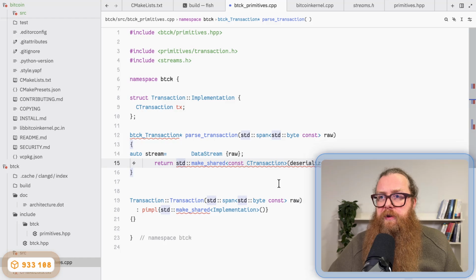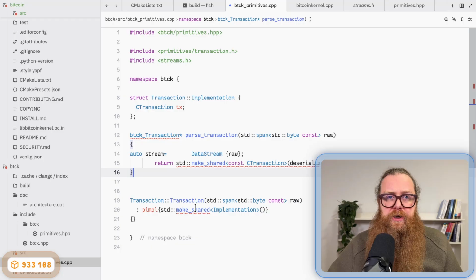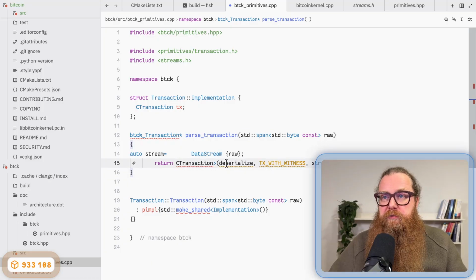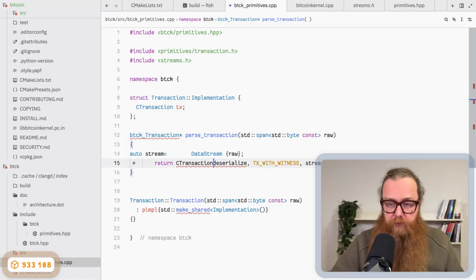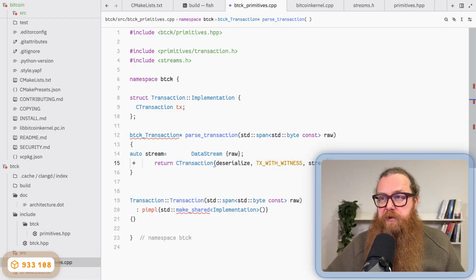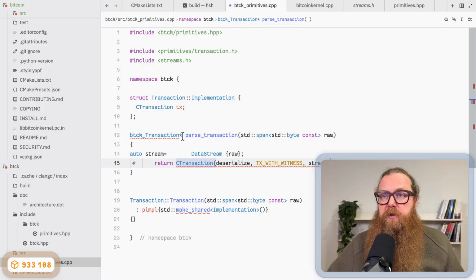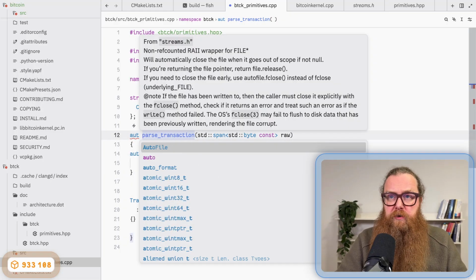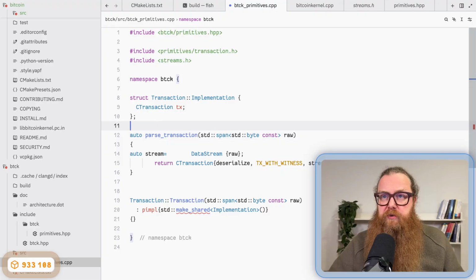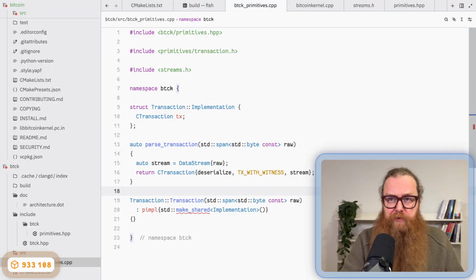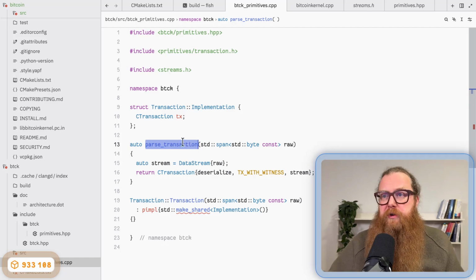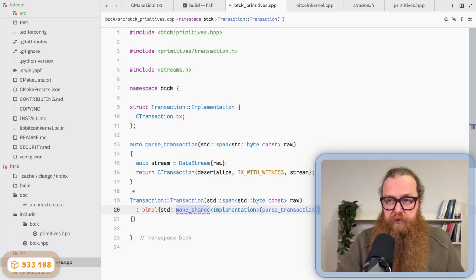I just return, no, I actually don't want to return a shared pointer because I'm calling make shared in my constructor. I just want to return the thing that is created here. So I return a transaction and I pass the rest as constructor arguments. And I use automatic type deduction. So my pass transaction is now looking like this, and I format. Now I just call this function and pass the result as the argument to make shared.